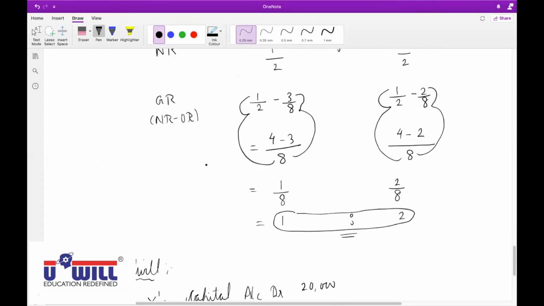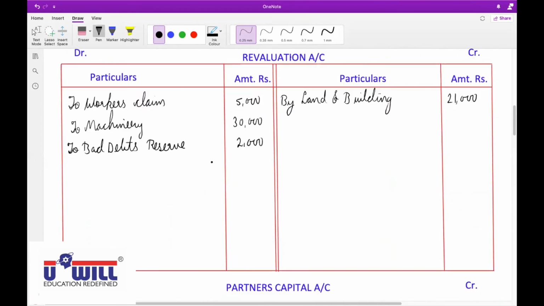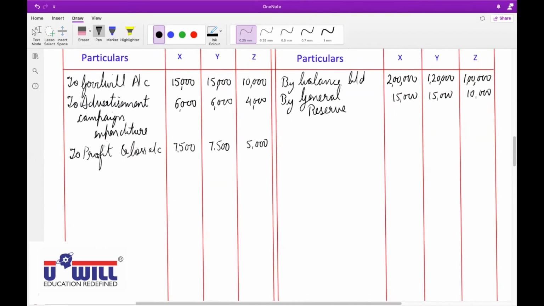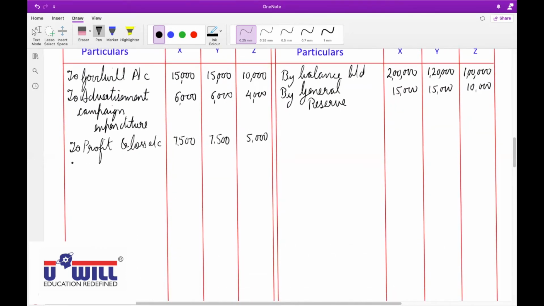Now for the journal entry, how will we give it? In the partners' capital account, on the debit side we would write to Y's capital. On the debit side you write the opposite account, credit account, to Y's capital account. And in the X and Z columns, X column 20,000, Z column 40,000, in bracket goodwill.